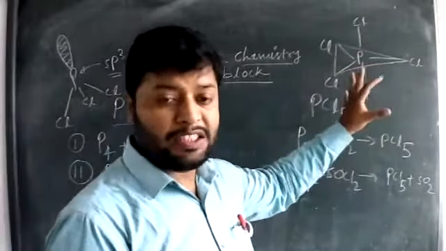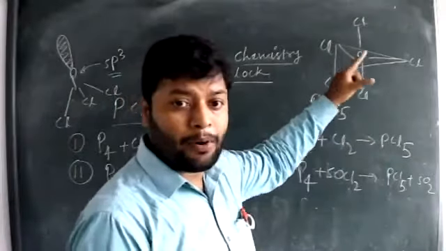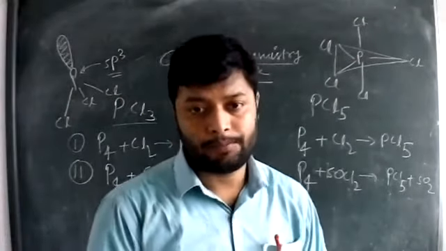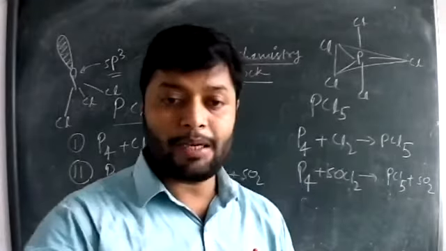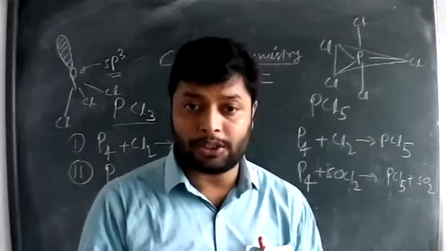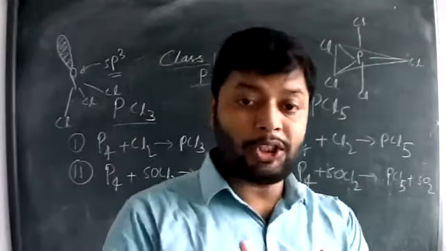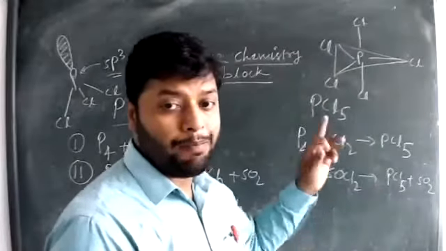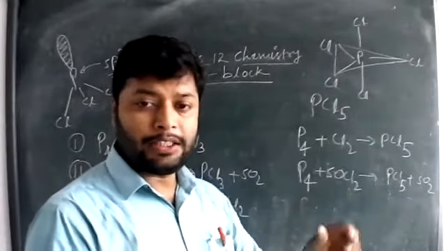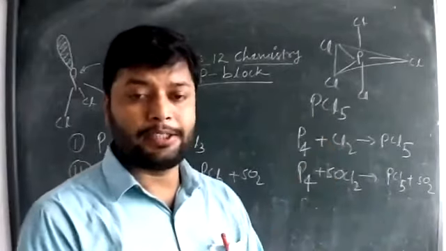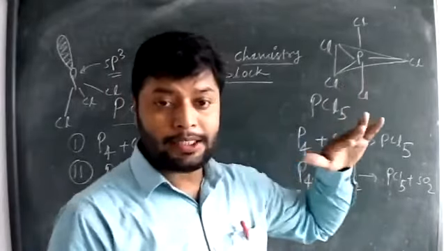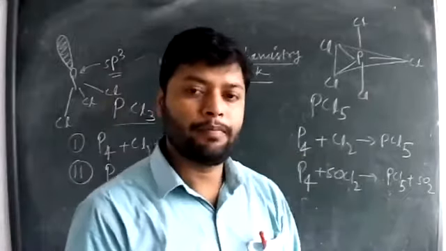The structure of PCl5 and the discussion of bond length is important for CBSE exams. In all types of CBSE exams, the most probable question from this topic is the bond discussion in PCl5. There are 2 different types of bonds. One type is at 120 degrees, called planar bonds.